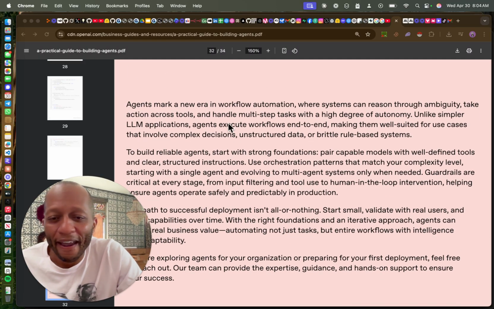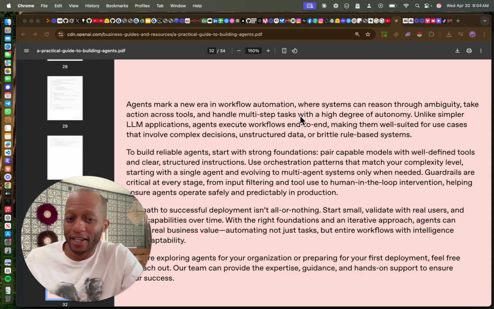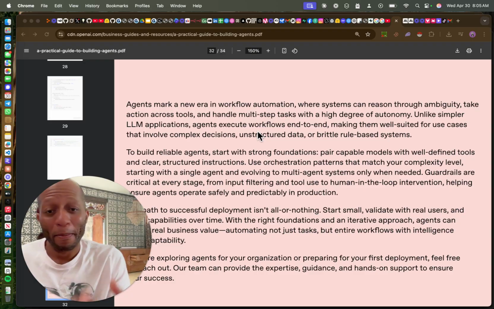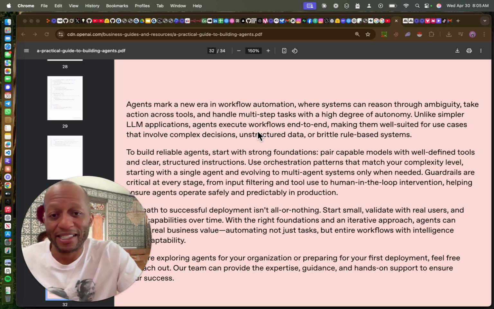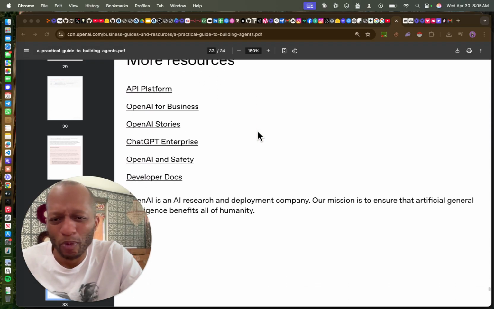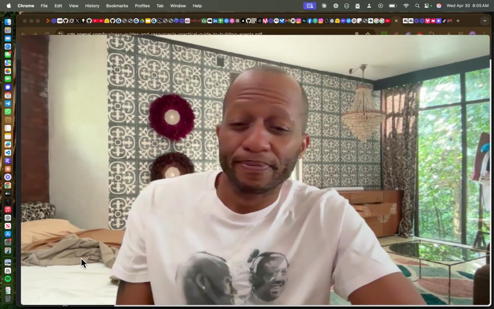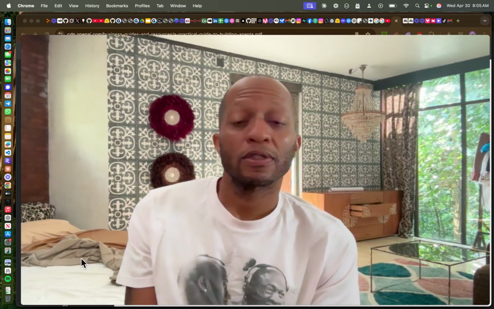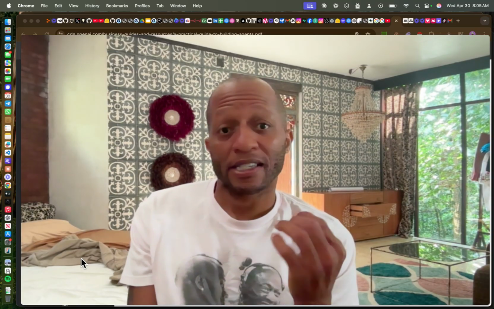So, conclusion: agents mark a new era in workflow automation. You get that? As you can clearly see, these agents don't work by themselves. You need to be able to master workflows, so understand n8n, Make, and places like Zapier. And there are so many others you can use to build workflows. But folks, that right there is one of the bigger updates that OpenAI has presented.